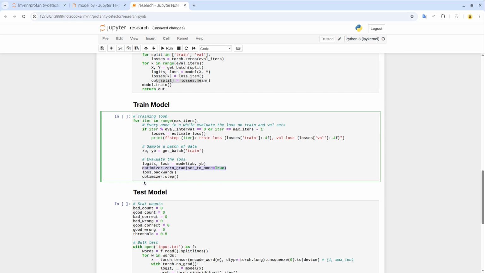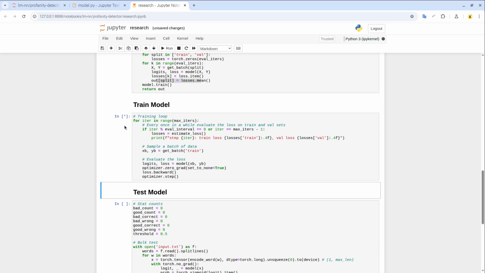Then never forget to initialize gradients and backpropagate the loss, and then consider the next step within the optimizer. And we essentially repeat this over and over again until the loss gets minimized. The less the loss we have, the better model prediction quality we have. So just run it once.